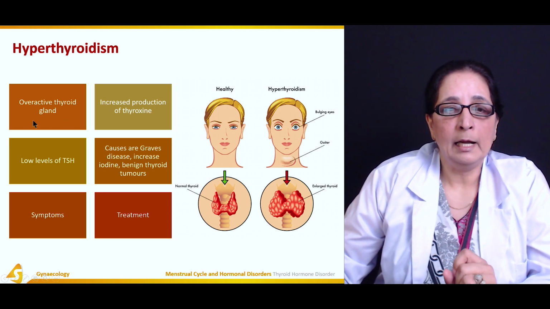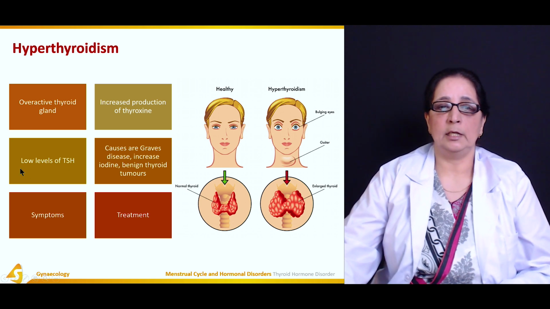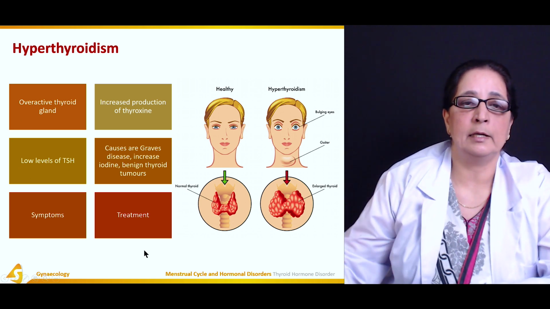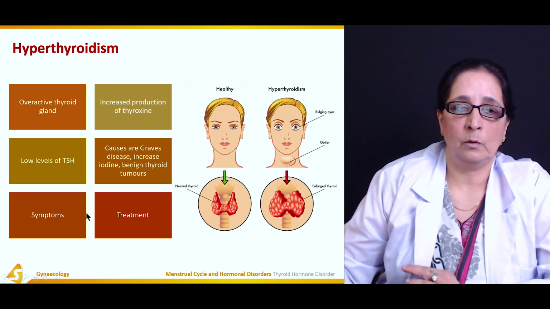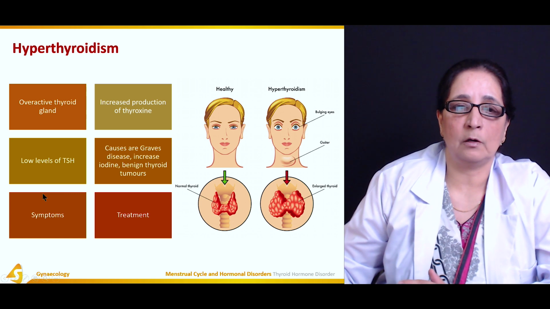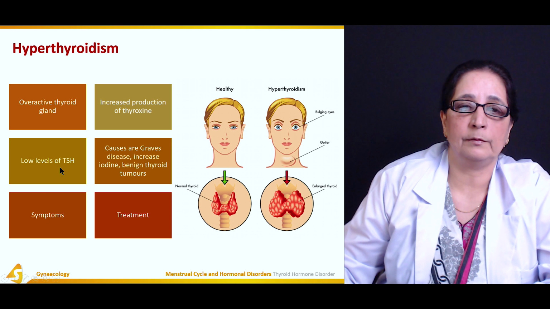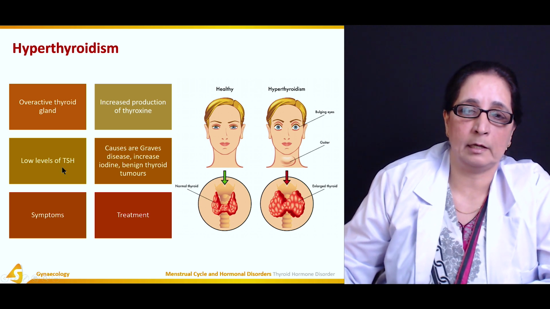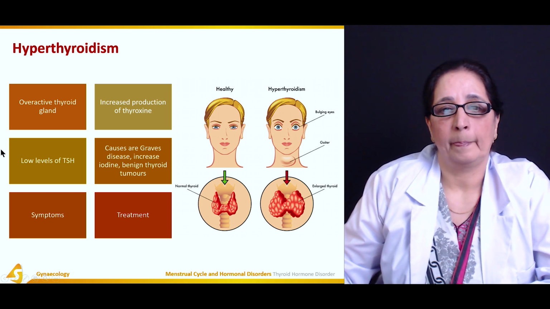And low level of TSH. Once the T3 and T4 levels are increased, level of TSH is decreased. So increased level of thyroxine decreases TSH level, decreased level of thyroxine increases TSH level, and that's very diagnostic of hypo and hyperthyroidism.